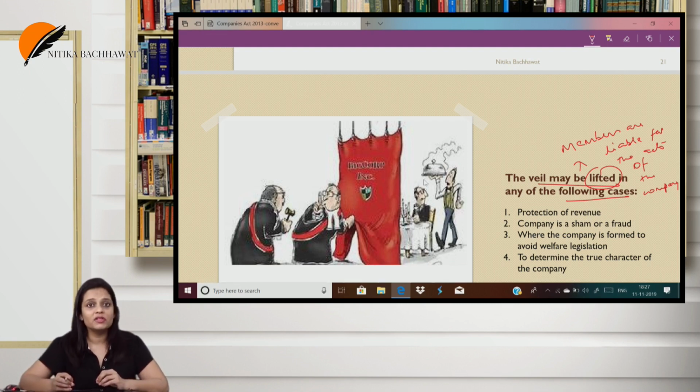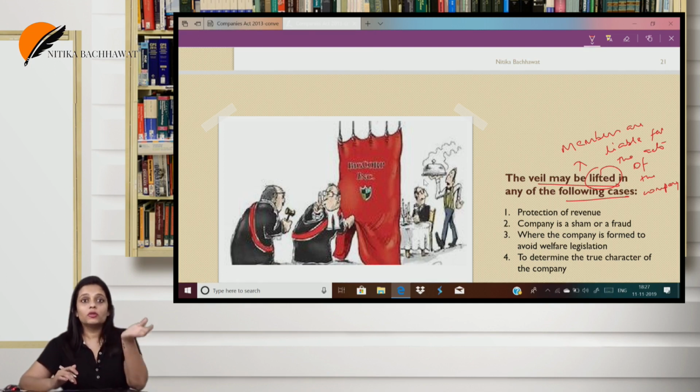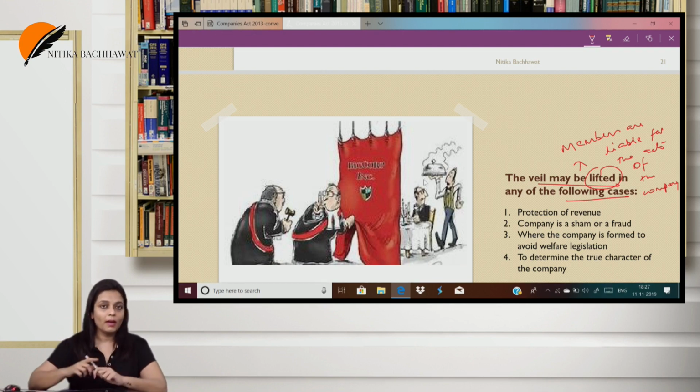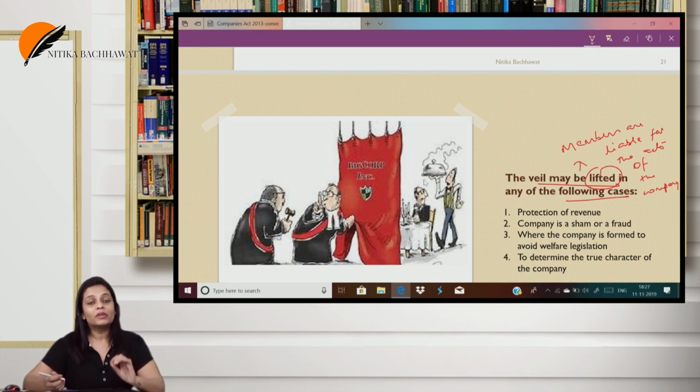In Guilford Motor Company versus Horn, the employer made a contract with his employee that he cannot enter into a contract with the employer's clients. Now this employee, to contract with these clients, formed a company, and through this company started contracting with the clients. The employer stopped him. He said, you asked me not to contract with the clients, not the company. The company has a separate legal existence. The court held the only purpose to form this company was to contract with the clients of the employer. The veil was lifted. And when we say the veil was lifted, it means the employee was asked not to contract with the clients.